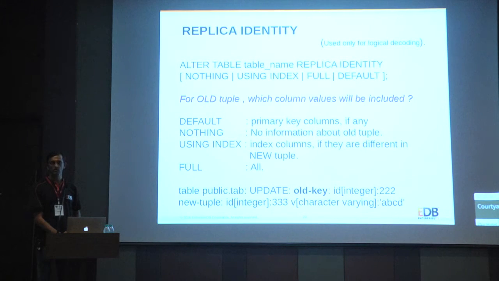Another feature which was introduced for logical decoding was table level extra information, to know which row the update has updated.